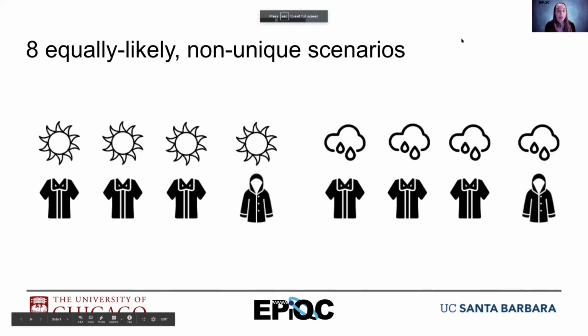So I can picture it this way, where the first 4 are all in the sun and the second 4 are all with rain. So what I end up having is 8 equally likely non-unique scenarios, 4 of which are sunny, 4 of which are rainy, and 3/4 of which have me in my shirt and 1/4 of which have me in a raincoat.